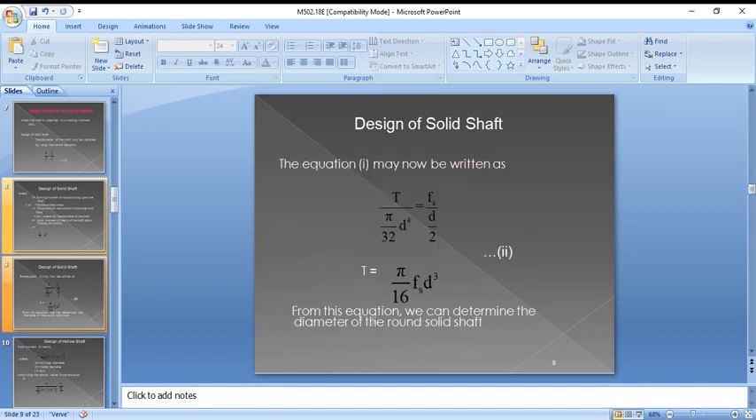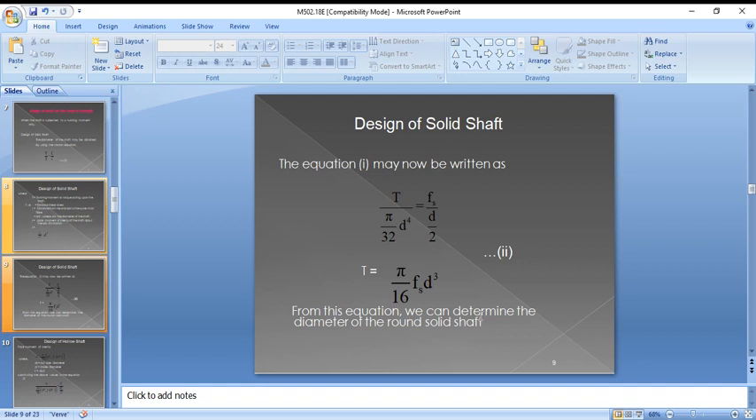So when you substitute these values in the previous equation, you can see T by pi d to the power of 4 by 32 equal to tau by d by 2. When you simplify, you get T equal to pi tau d cube by 16. This is the formula to find the torque. Or if torque and shear stress are given, you can find the value of d. So from the above equation, we can determine the diameter of the round solid shaft.